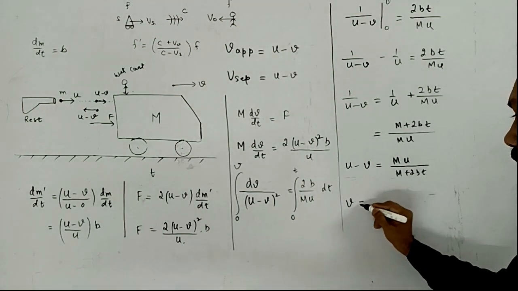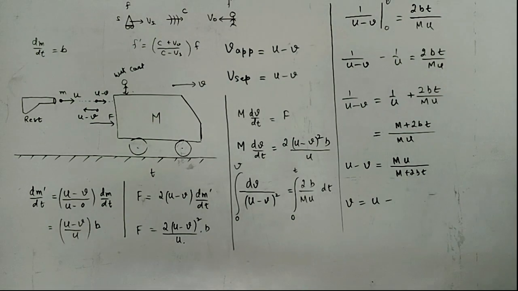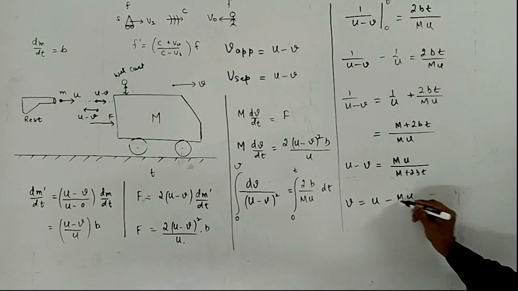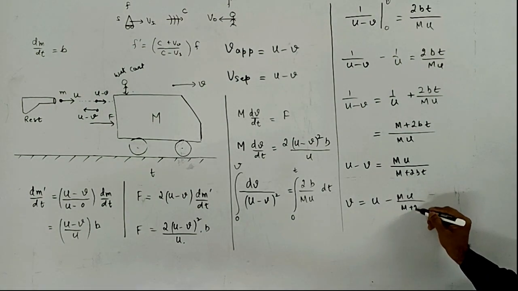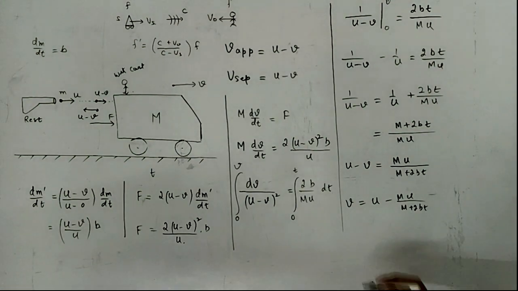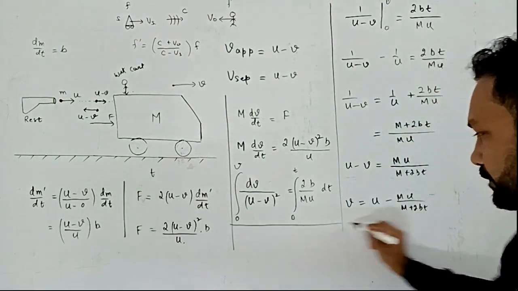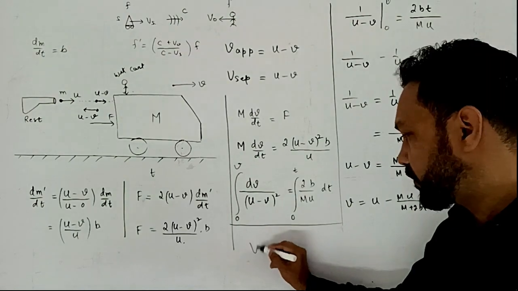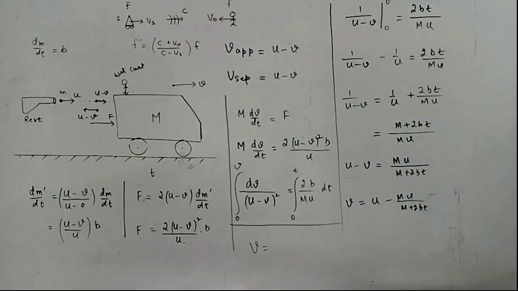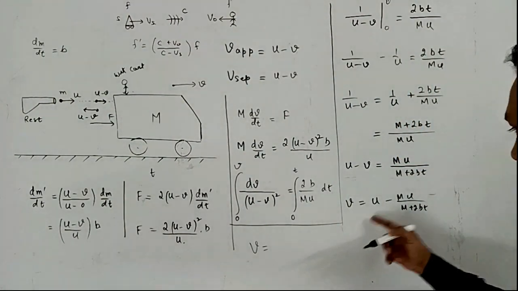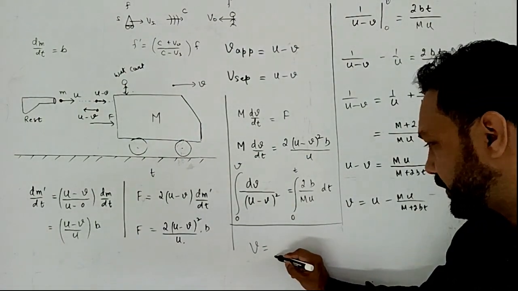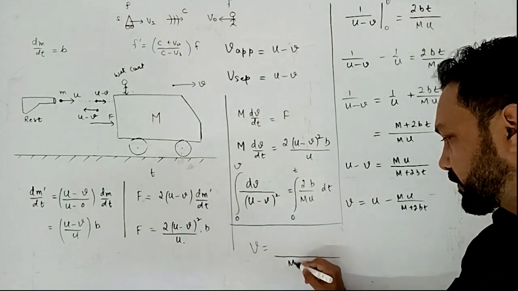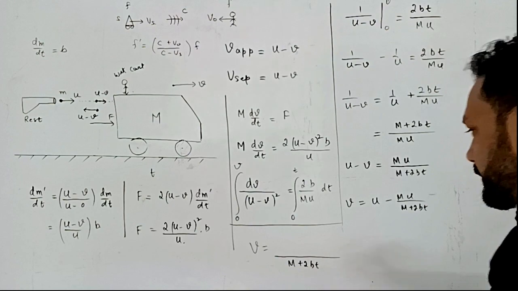So v would be u minus mu upon m plus 2 bt. A little bit more calculation, and now we have come to the final stage. So take m plus 2 bt as the LCM.